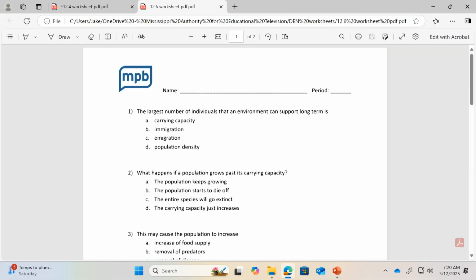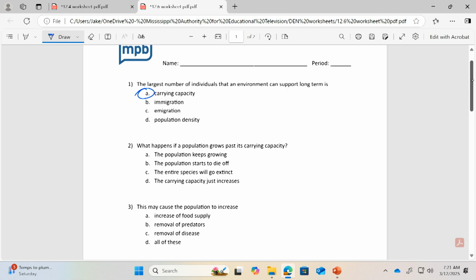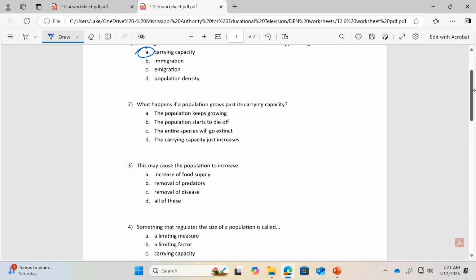Okay, number one here says the largest number of individuals that an environment can support long term. This is that term that we were using a lot last time. This is known as carrying capacity. So the capacity to which an environment can carry or support, that is known as carrying capacity. It is how many individuals an environment can support long term.